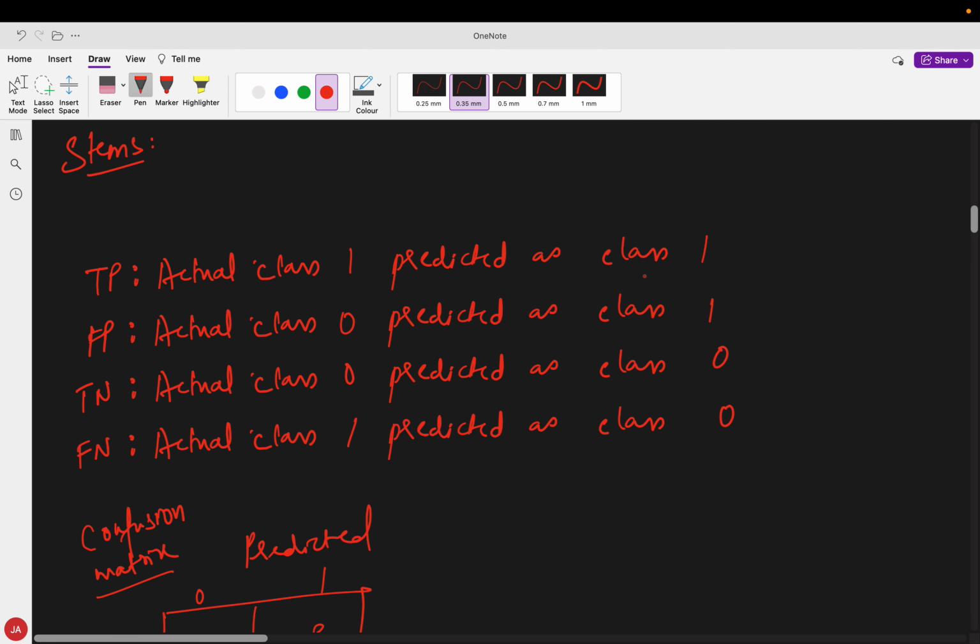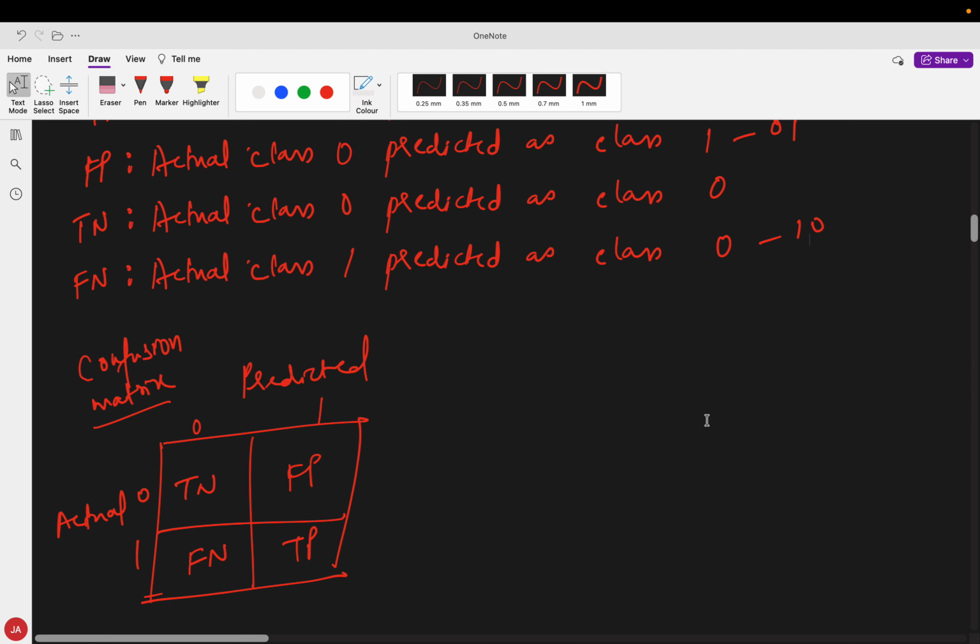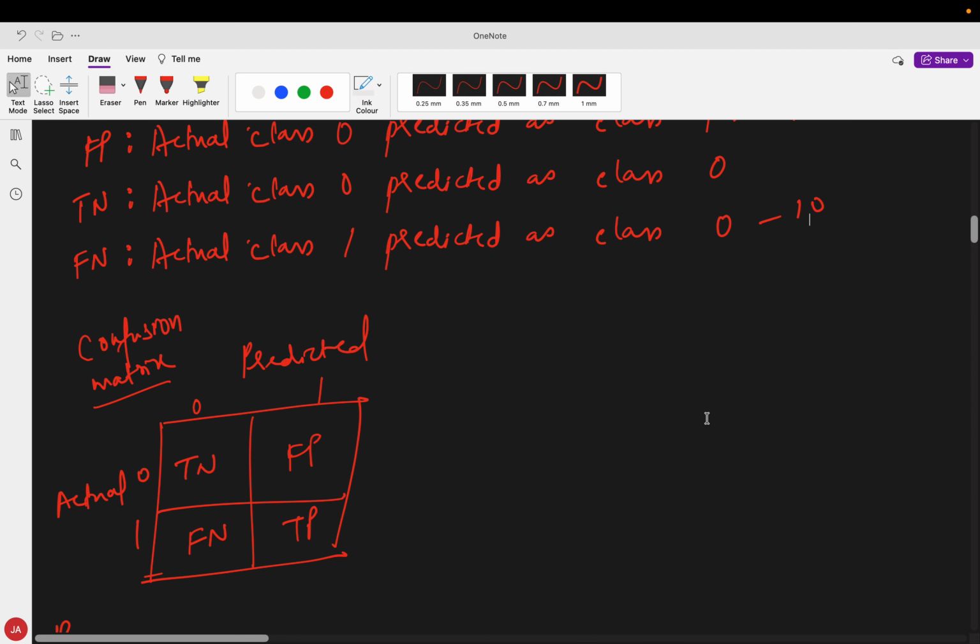FP is when 0 is predicted as 1 and FN is when 1 is predicted as 0. Both are separate mistakes, and both are crucial mistakes also.